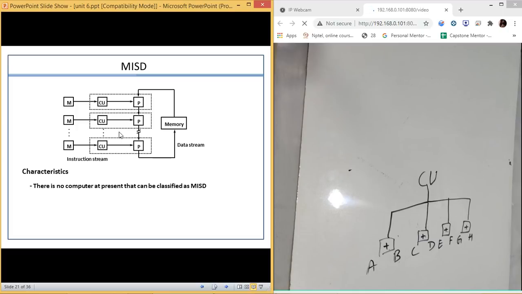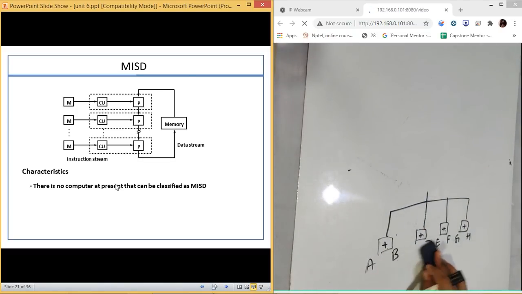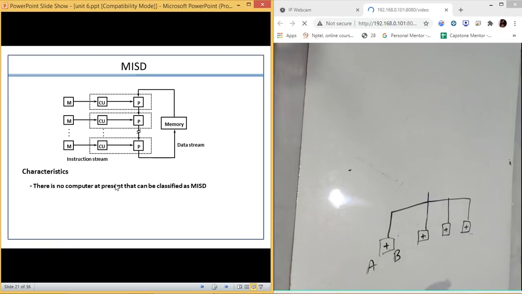Now the next is MISD. What it means is multiple instructions, but we are going to have a single data. So single data, but multiple number of instructions. If I want to give you the illustration at this place, it will be something like this.